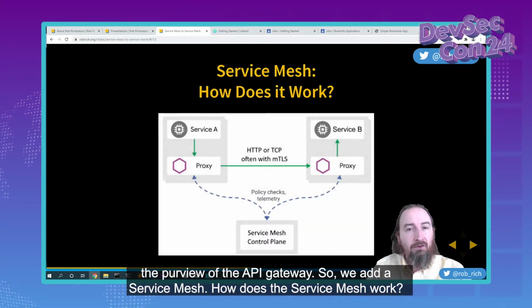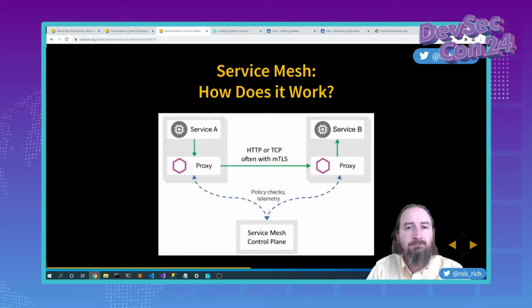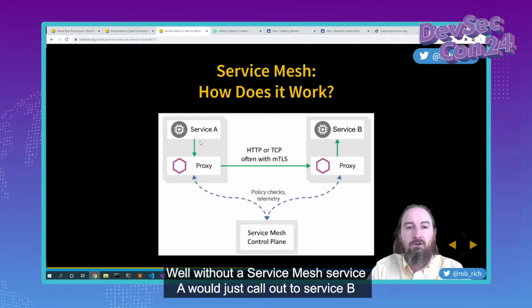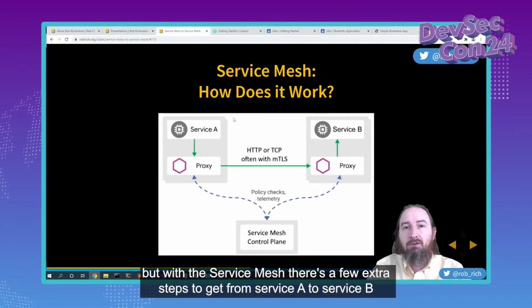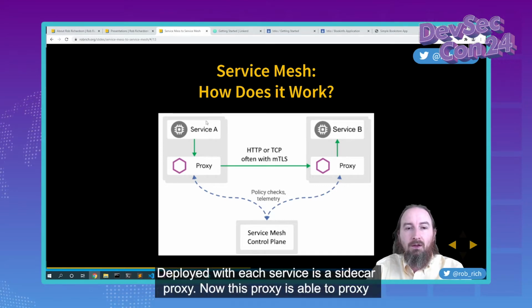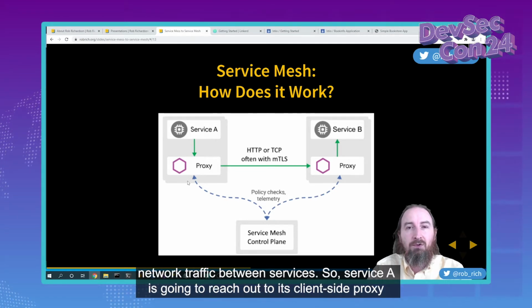So we add a service mesh. How does a service mesh work? Well, without a service mesh, service A would just call out to service B. But with the service mesh, there's a few extra steps to get from service A to service B. Deployed with each service is a sidecar proxy. Now this proxy is able to proxy network traffic between services.